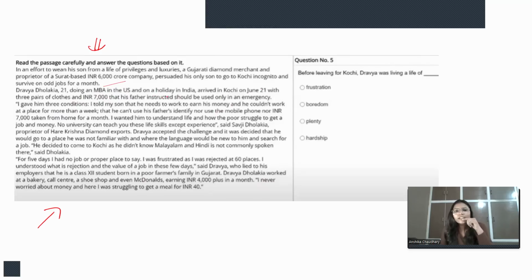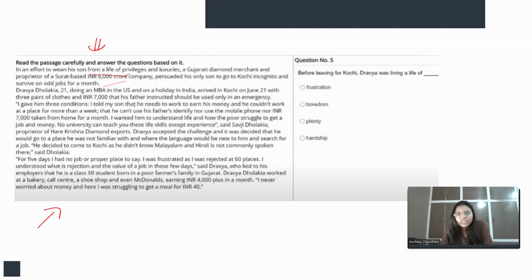Okay, so there was a man who was a diamond merchant in Gujarat, right? So he had kind of 6,000 crore property, and he sent his son to do a job for a month, right? Even though his son has all the privileges of life and all the luxuries, still the father of that son, the diamond merchant, sent his son to the local areas to go and take a job.